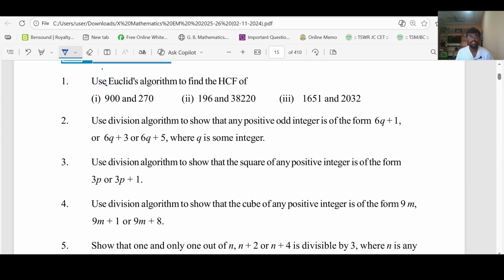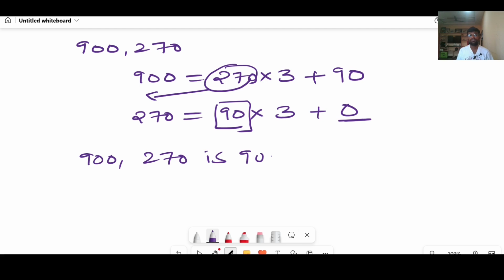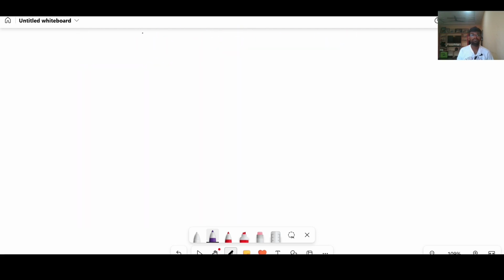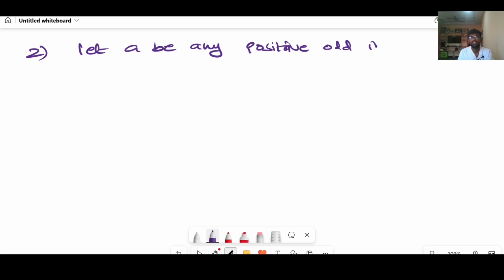Coming to the next question: use division algorithm to show any positive odd integer is in the form of 6q plus 1 or 6q plus 3 or 6q plus 5, where q is some integer. We will follow the same procedure. Here he has given positive odd integers. Let a be any positive odd integer.